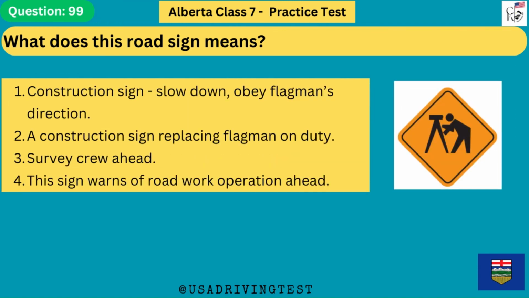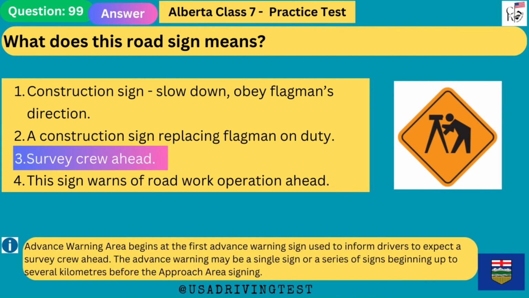What does this road sign mean? 1. Construction sign, slow down, obey flagman's direction. 2. A construction sign replacing flagman on duty. 3. Survey crew ahead. 4. This sign warns of road work operation ahead. The answer is 3. Survey crew ahead.